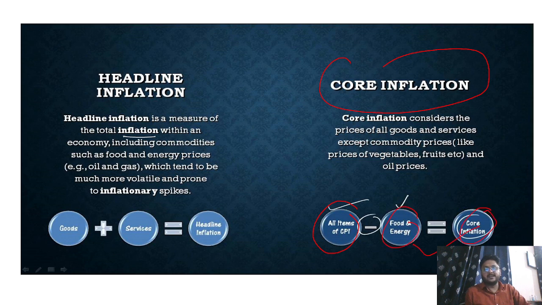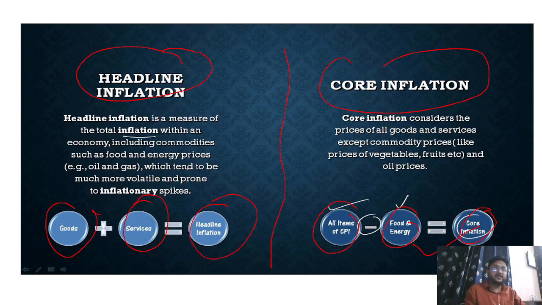On the other hand, we have headline inflation. What is headline inflation? Headline inflation includes all categories of goods and services in the price calculation. It includes food and energy in the CPI, and then it is called headline inflation. So we can say that all goods and services prices are in headline inflation, including food and energy also.